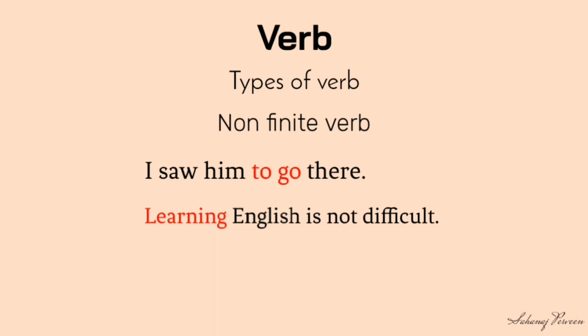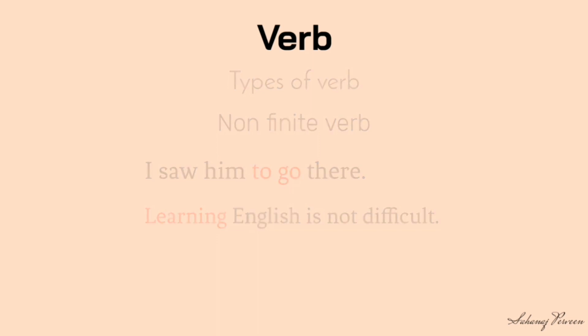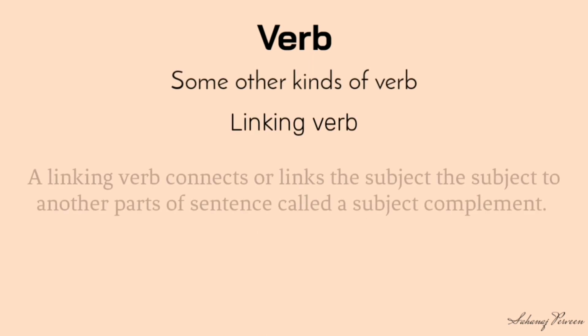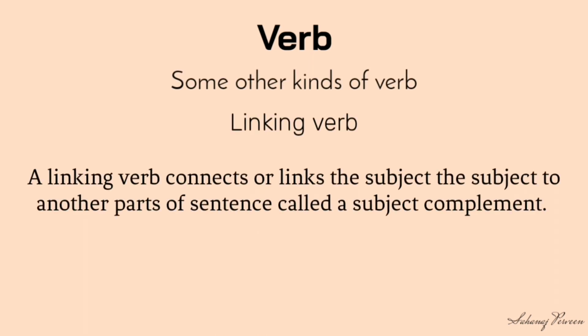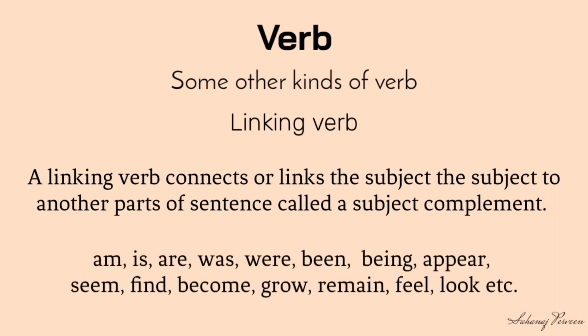Some other kinds of verbs. Linking verb. A linking verb connects or links the subject to another part of the sentence called a subject complement. It may be a noun or adjective. Am, is, are, was, were, been, being, appear, seem, find, become, grow, remain, feel, look, etc. are the examples of linking verb.